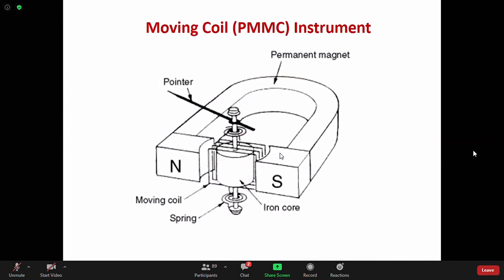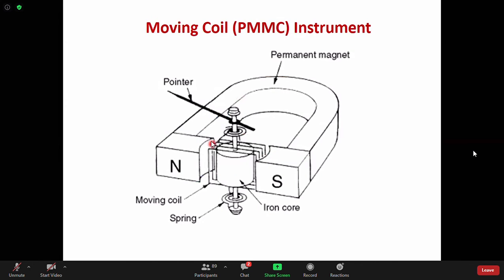Okay, so now let us discuss this. That means the first one, that is the moving coil or PMMC instrument. This is the basic structure. Let us take that highlighter or spotlight again. So this is the coil and this is a magnet. The magnet is a horseshoe magnet and that is fixed.